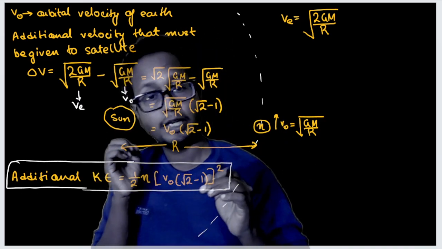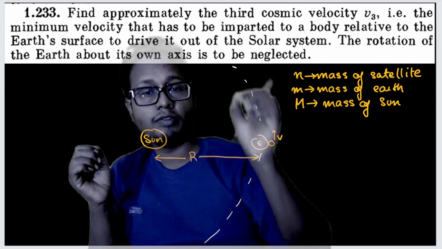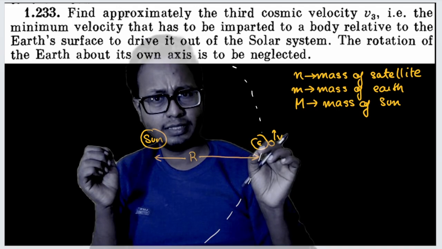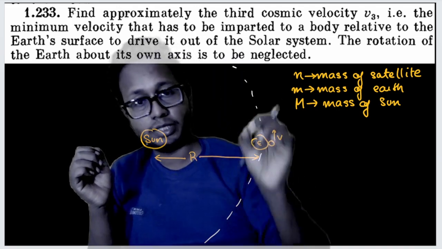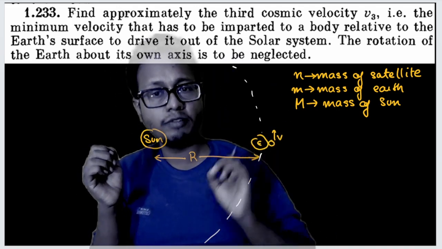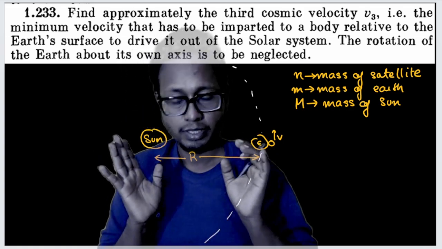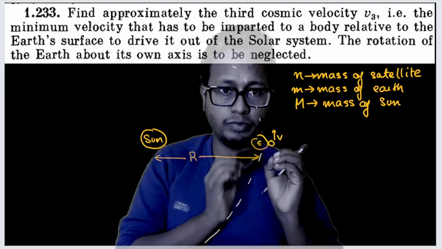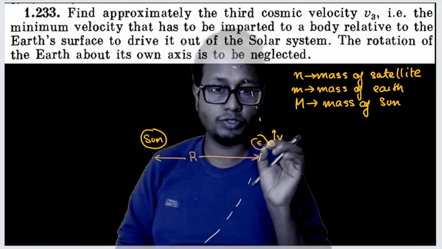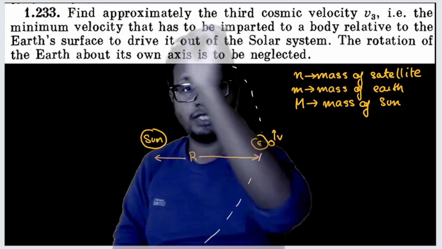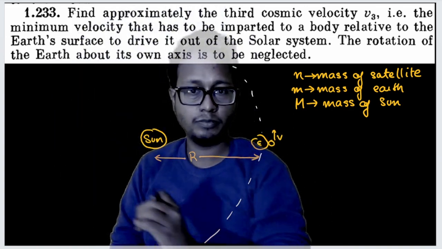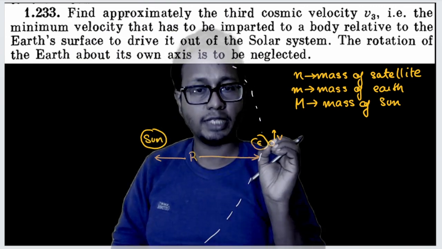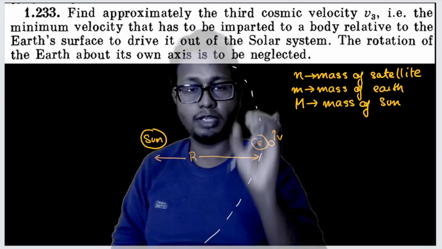Fair and fine. Now in our original question, the satellite was not revolving around the sun. Earth was revolving around the sun, no? And the satellite was kept on top of Earth, isn't it? So when Earth is revolving around the sun, the orbital velocity of Earth is already with the satellite. This much is understood. Now just look at Earth. Suppose I am launching with velocity v. This was Earth. On top of Earth, the satellite was kept stationary, and the satellite and Earth were moving in this circular orbit with orbital velocity, equal to under root G mass of sun divided by r. So the satellite was kept on Earth and it was rotating with orbital velocity.